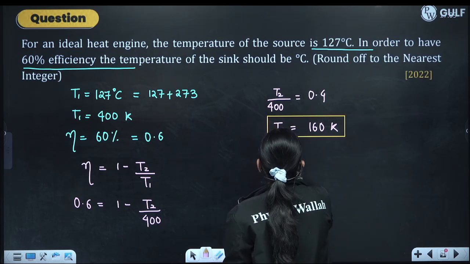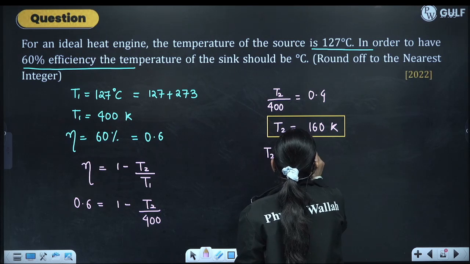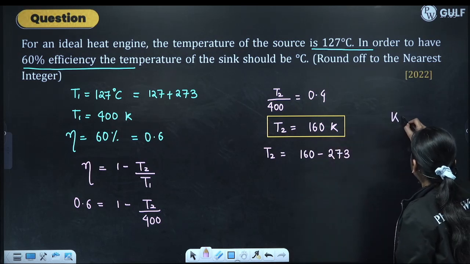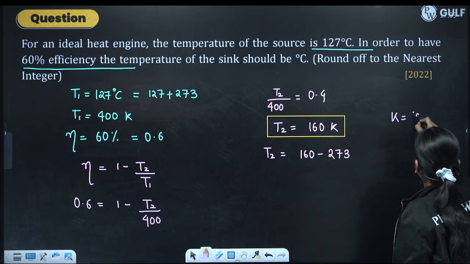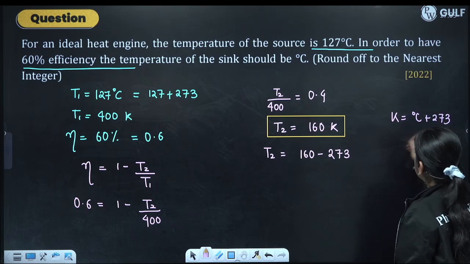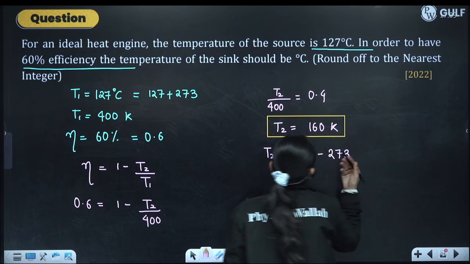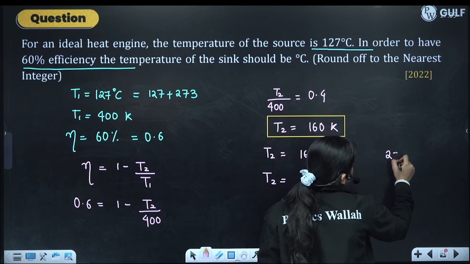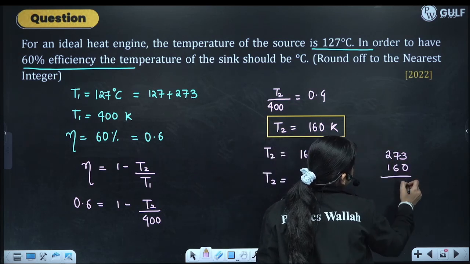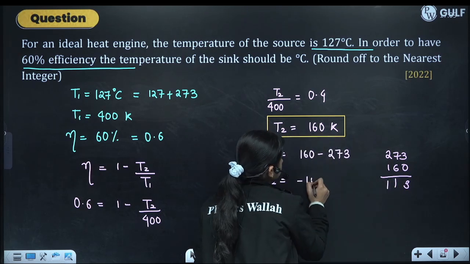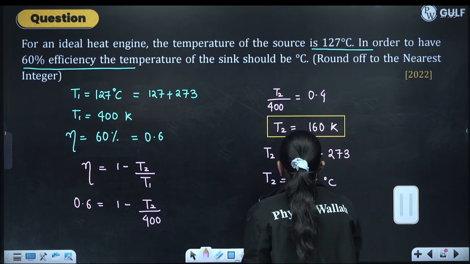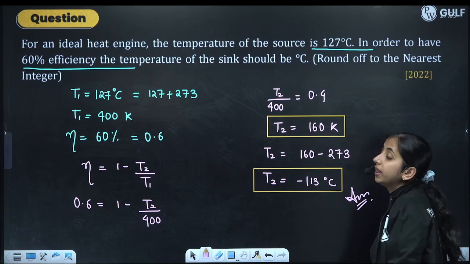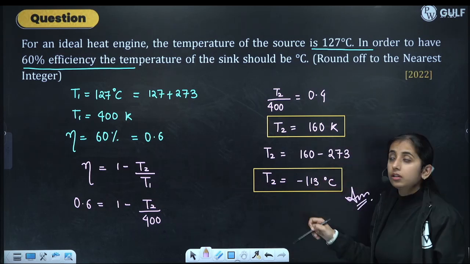Now convert it into degrees Celsius. We know that Kelvin value is equal to Celsius value plus 273. So Celsius value will be Kelvin value minus 273. So 160 minus 273, we will get minus 113 degrees Celsius. So the temperature of the sink in degrees Celsius is minus 113 degrees Celsius. This will be the answer, not this.